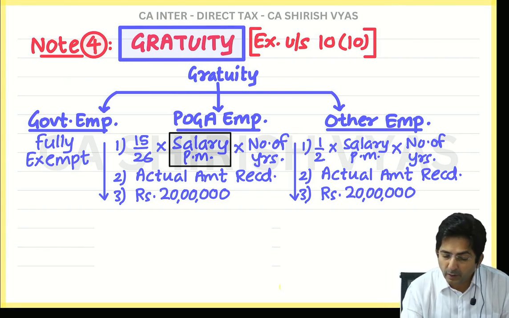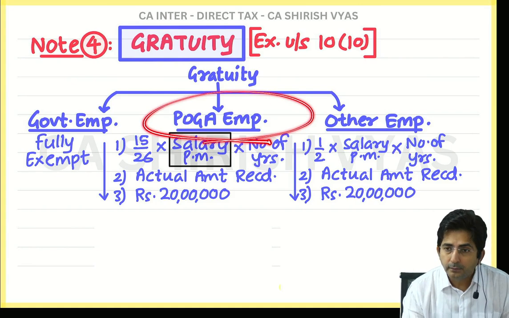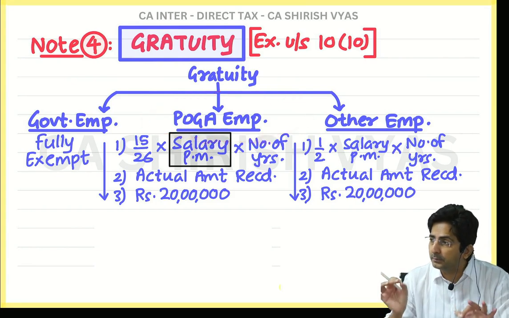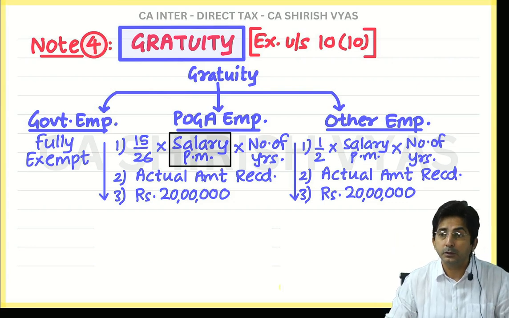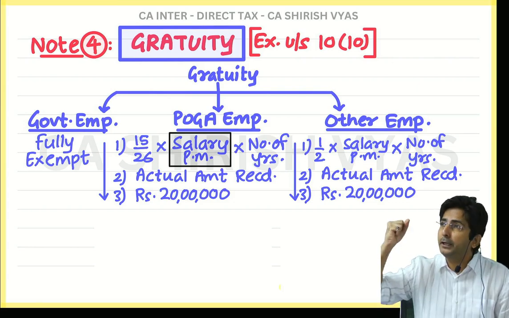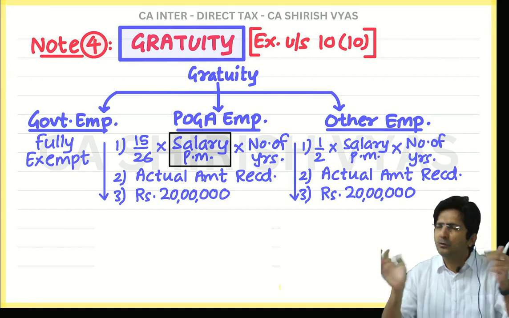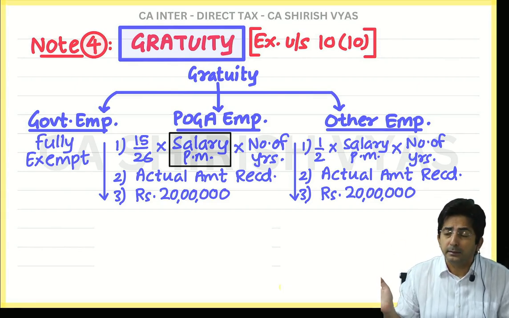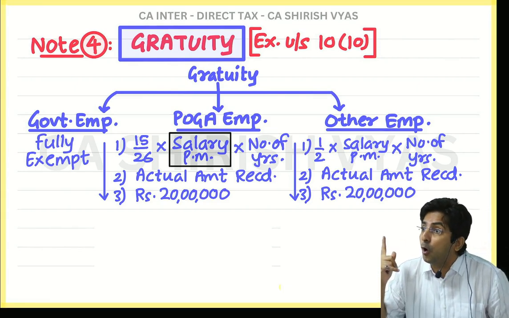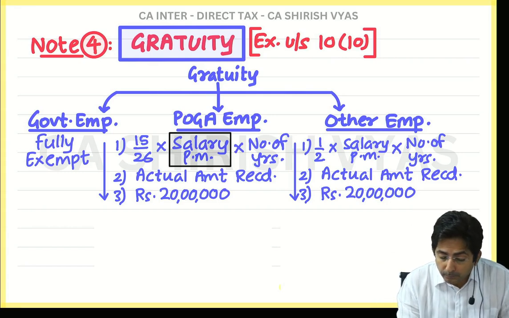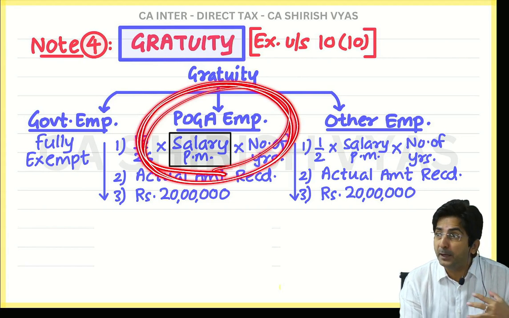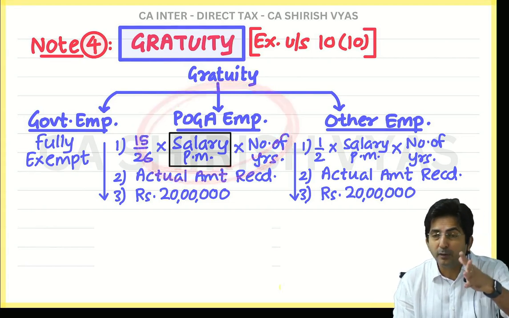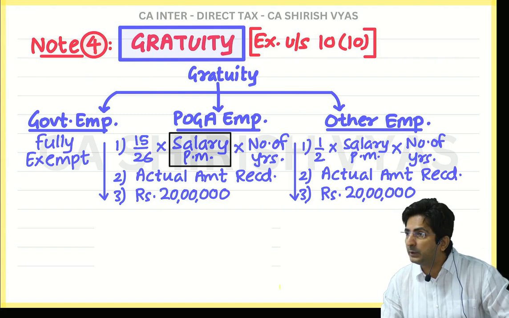But in the POGA employees formula, we will take DA whether in terms or not in terms, both the dearness allowance will be taken. Because see, this thinking, in terms, in formula, not in terms, not in formula, this is the thinking of income tax law. But here, who is dominant? Income tax law or Payment of Gratuity Act? Payment of Gratuity Act. And what does the Payment of Gratuity Act say?